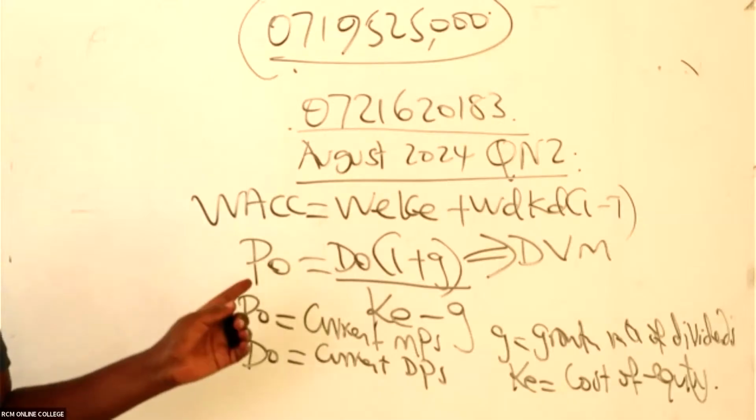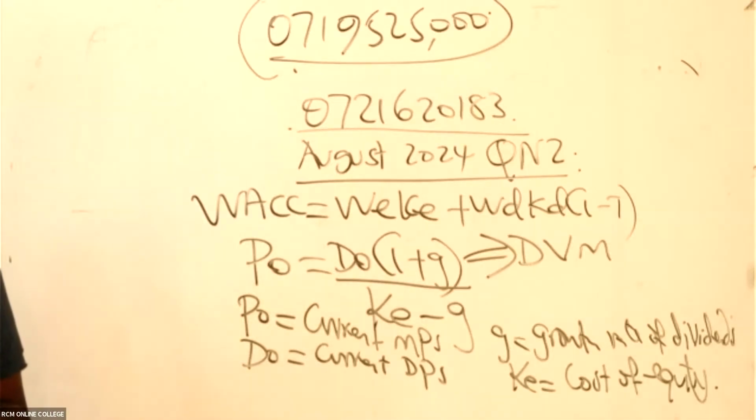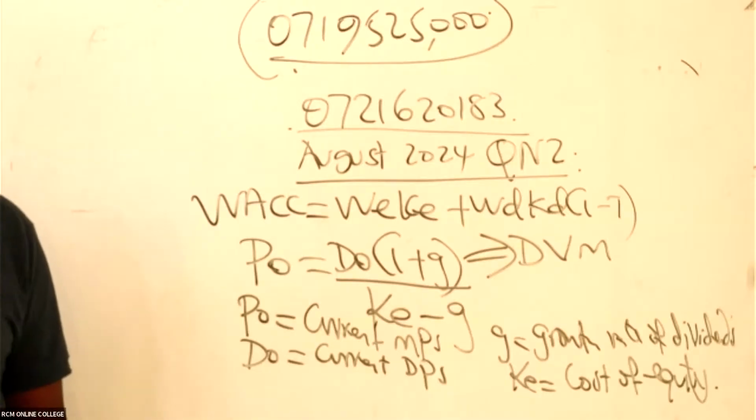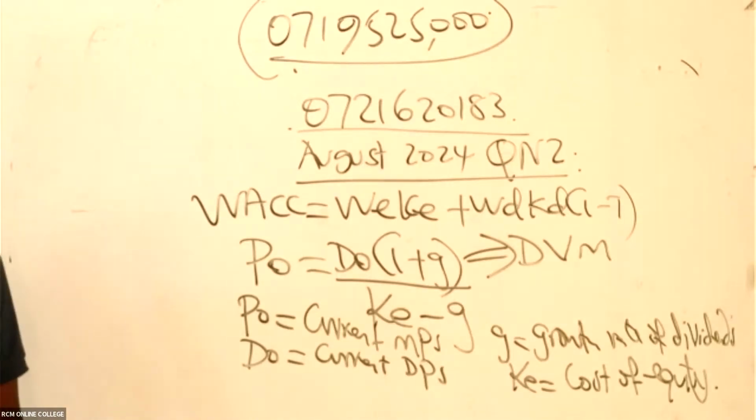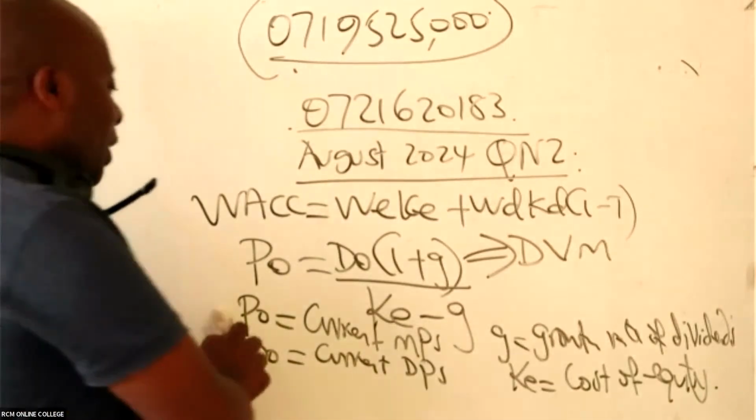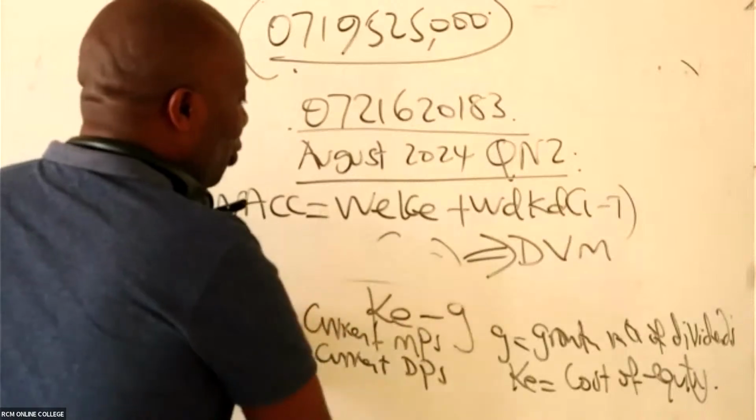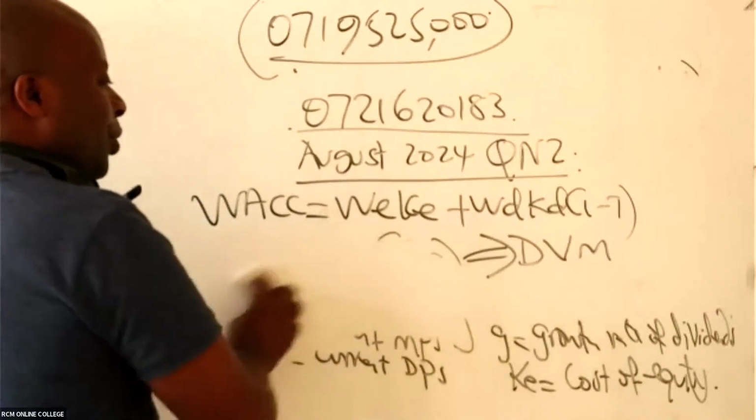Have you been able to write up to here, ladies and gentlemen? This is really good, although this is not the formula they wanted us to use.